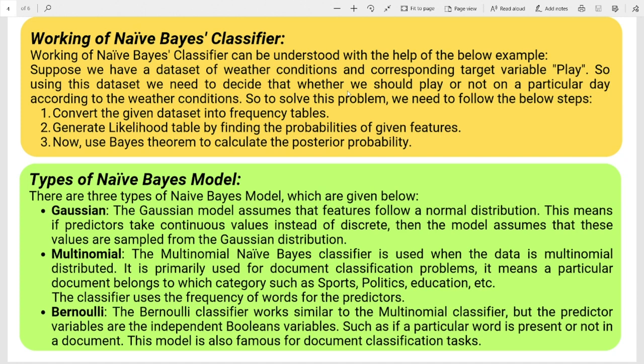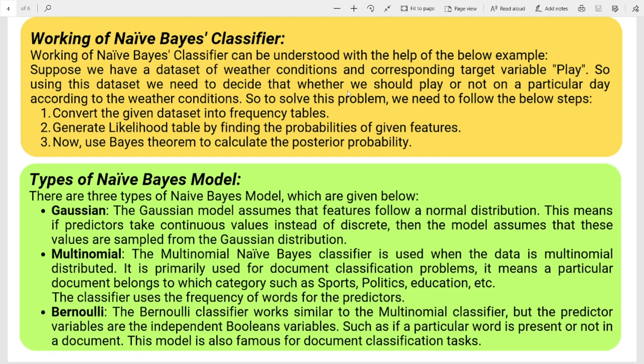Now we will see types of Naive Bayes model. There are three types of Naive Bayes model which are given below. Gaussian. The Gaussian model assumes that features follow a normal distribution. This means if predictors take continuous values instead of discrete, then the model assumes that these values are sampled from the Gaussian distribution.